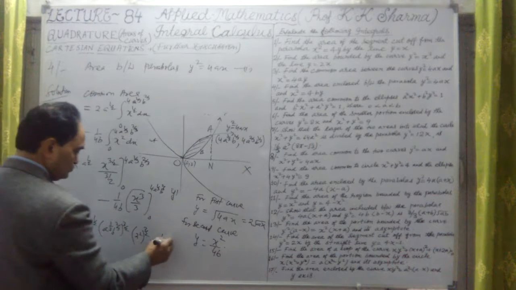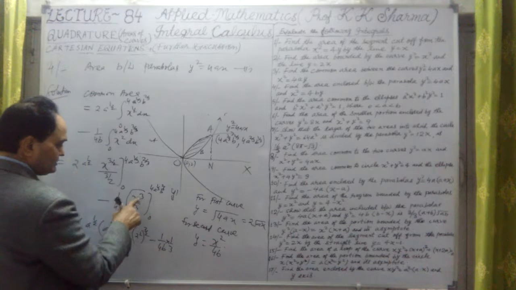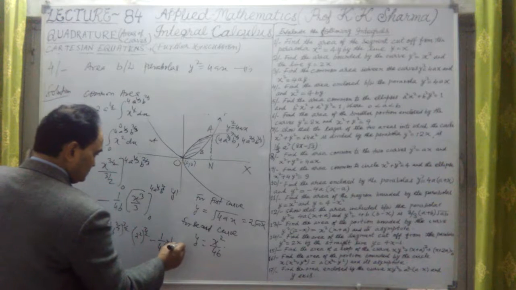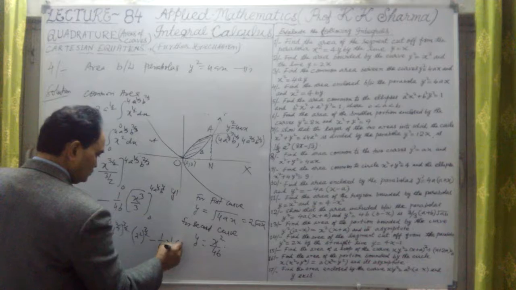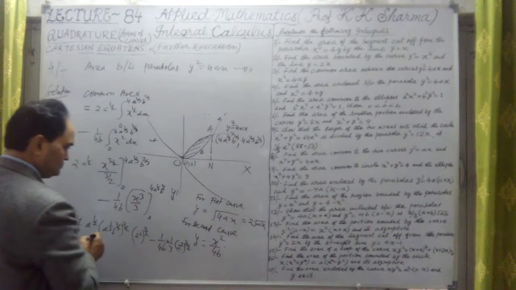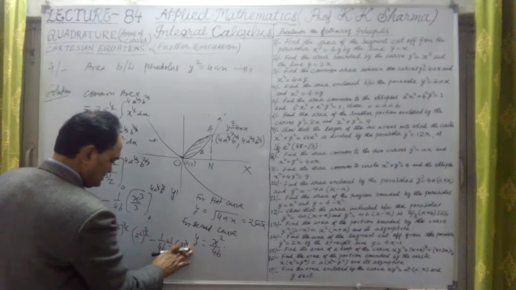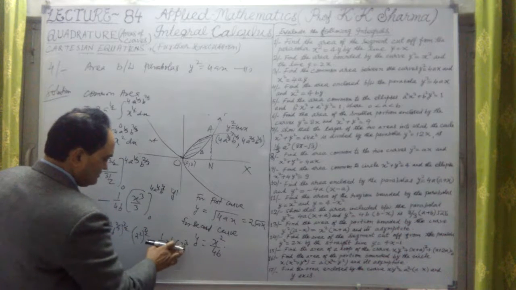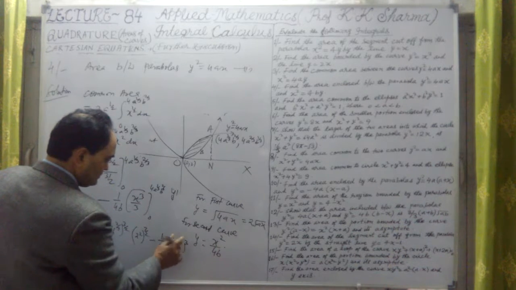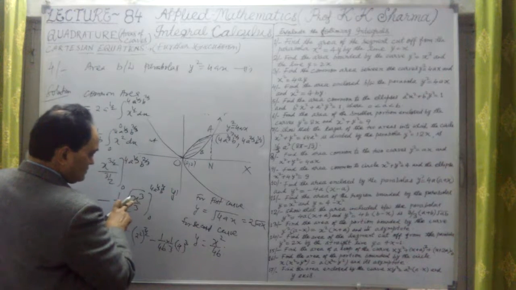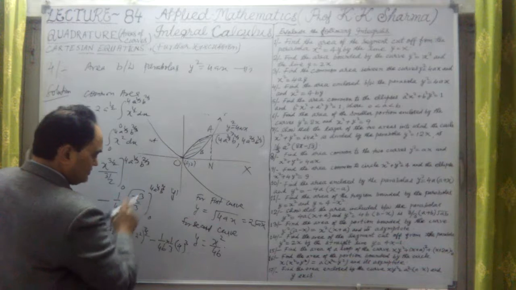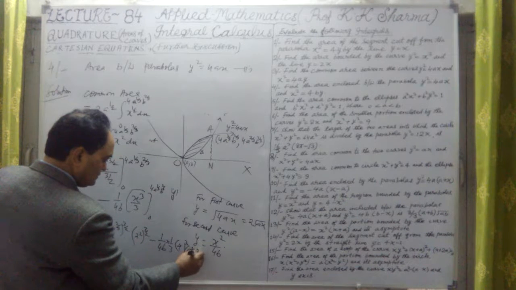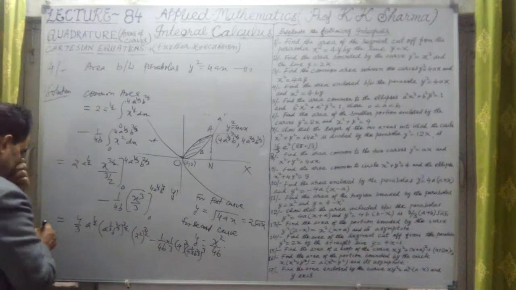1/4b into 1/3 taken outside. X raised power this value, again this is cube here. Sorry, only 3. This is 3 only, or 4 raised power 3, doesn't matter. This is 4, let me write 4 raised power 3 only. Why? Because this is x cube. X cube means this whole power 3. And this is a raised power 1/3 into b raised power 2/3 whole cube. It will give us.